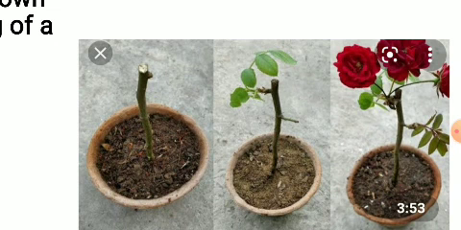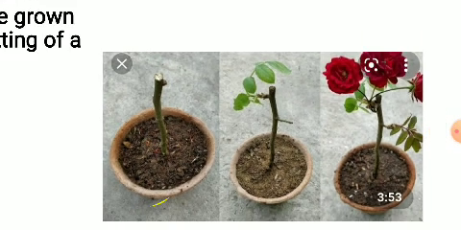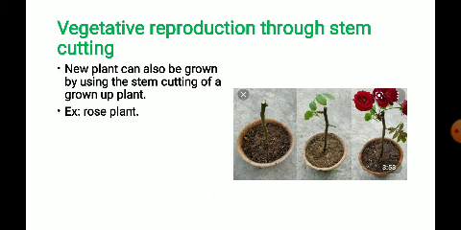So this is one type of reproduction where we are cutting the stem of the parent plant and just sowing it in the soil to get a new plant. Yes, so this is vegetative reproduction that takes place through stem cutting. Examples you can keep in your mind are sugarcane, rose or grapes.